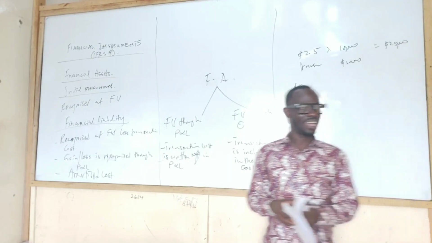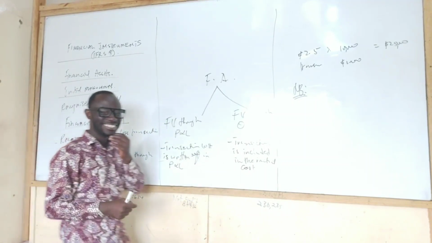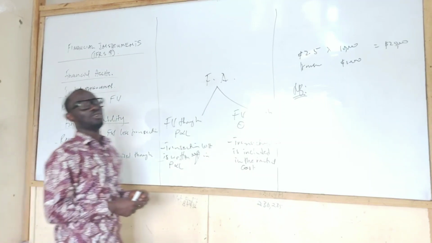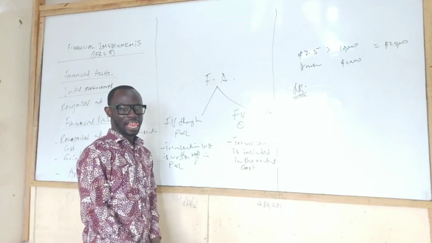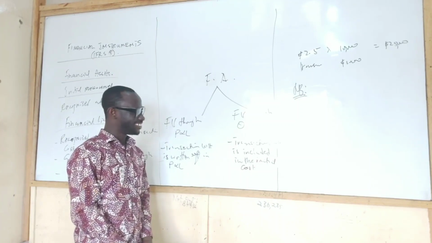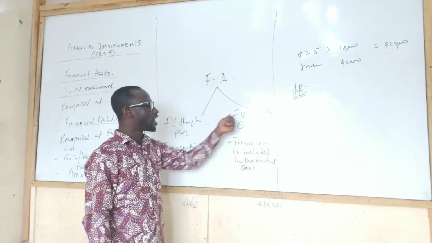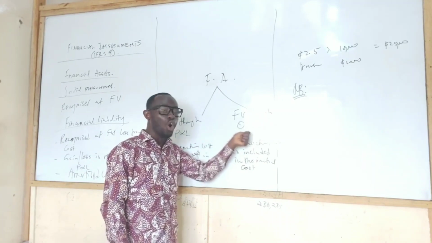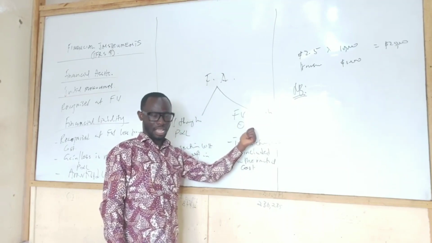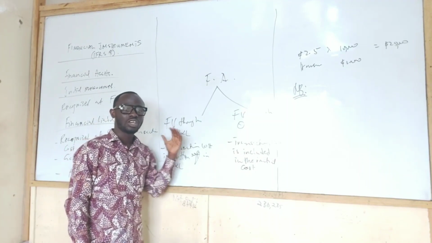From this part, the FV through P&L and the FV through OCI. I understood, but I'm confused. You asked a question about transaction cost. If you are carrying through fair value through OCI, the transaction cost has to be what? Included. But if carrying it through profit or loss, the transaction cost has to be what? Written off.